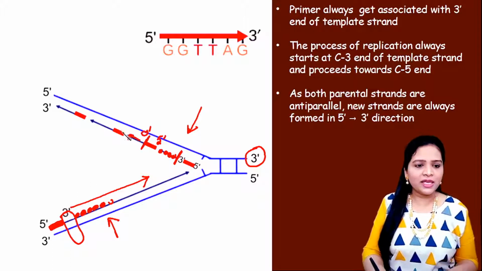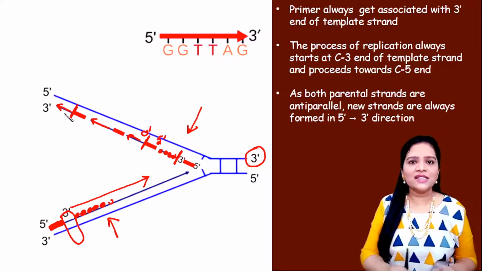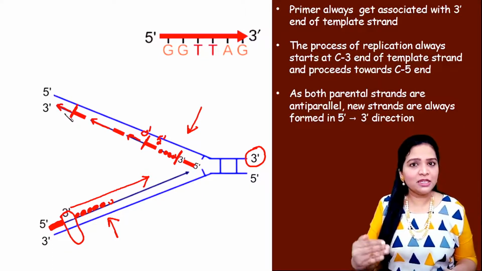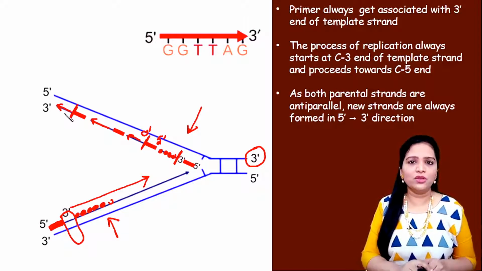Then there is a break. Again another primer is needed. Again the DNA polymerase will grow the strand. Again there is a gap. Another primer is needed. Again the polymerase will come and act, and it grows the strand like this. So like this, there is a break in between short small segments of DNA.